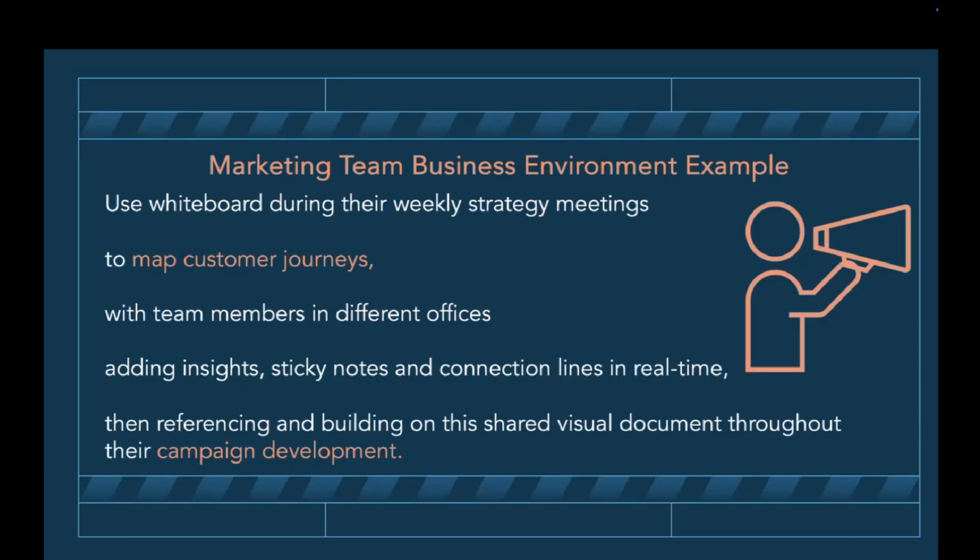Now, for example, a marketing team. Here's a couple of scenarios, and I'm just going to share two and then jump to whiteboard and then come back and share two more. When you use whiteboard during weekly strategy meetings, it can be used to map customer journeys with team members in different offices, adding insights, sticky notes, connection lines in real time.